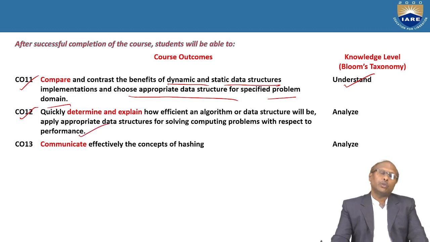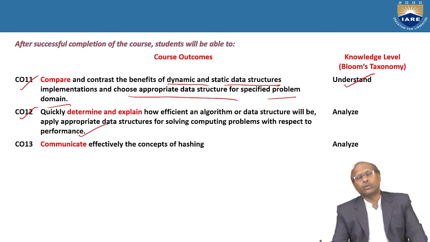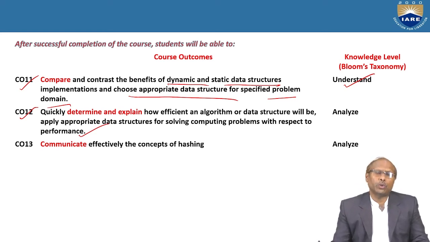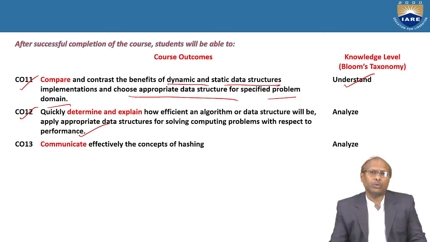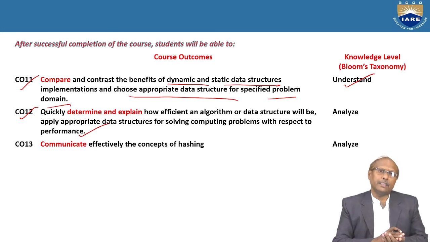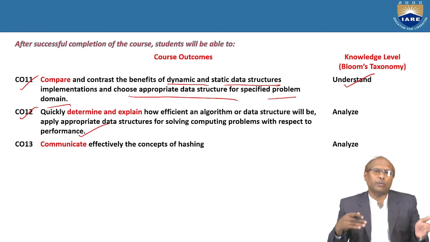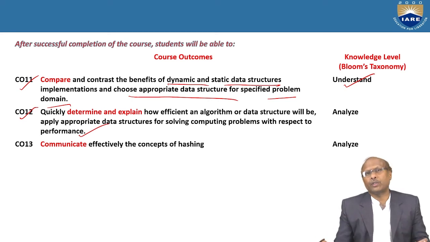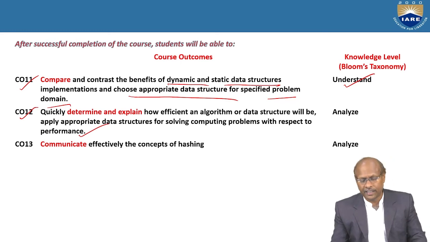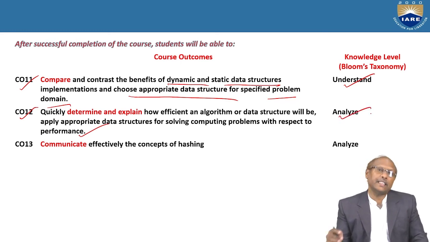So you can choose the best data structure to solve a particular problem, because there are many options. Which option is suitable? For example, to store a fixed collection of data, should you use an array or a linked list? If the size is fixed, always go for an array. If it is dynamic, that means I do not know how many will come in the future, then you can go for a linked list. So these concepts you will also learn here, by analyzing the situation.